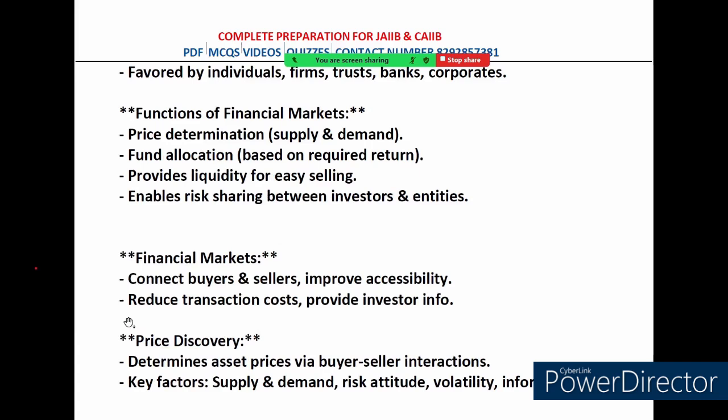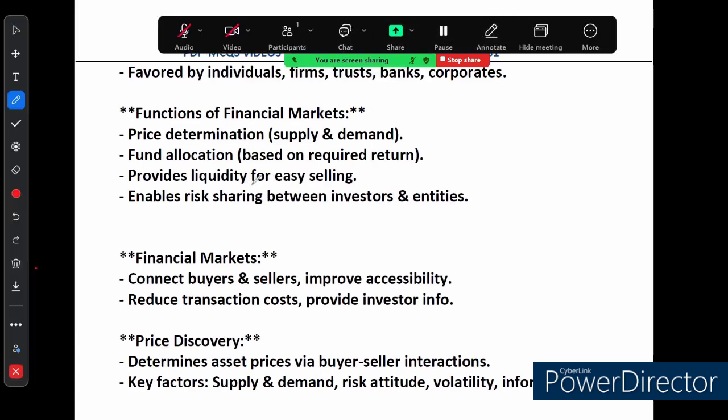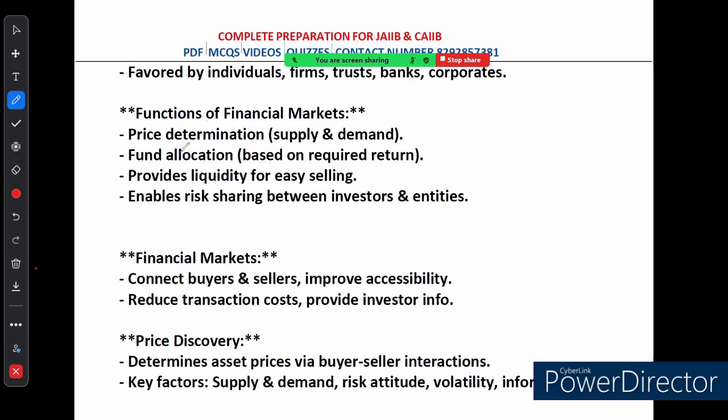Simple overview. Now let's talk about financial market functions and how the price discovery works. So the functions of financial market: they help in price determination, meaning the prices of assets are set based on supply and demand. Next thing is fund allocation, another function where money is directed toward investments that offer the required return. The third thing is financial markets also provide liquidity, making it easier for investors to buy or sell assets quickly.